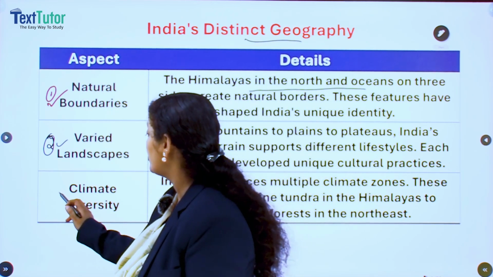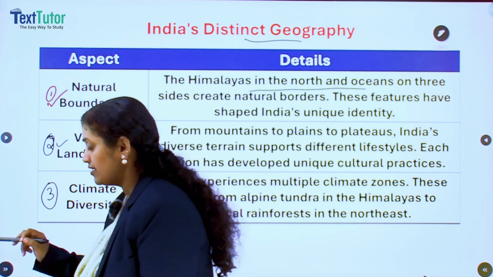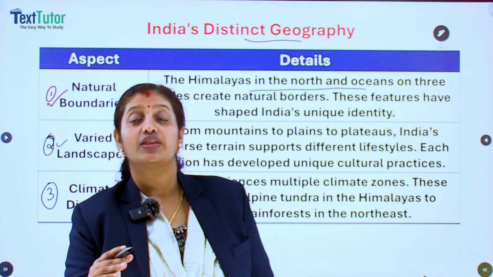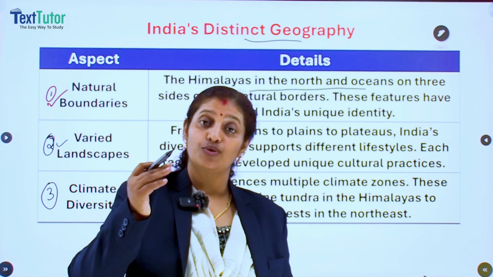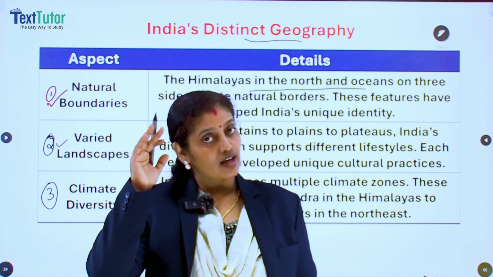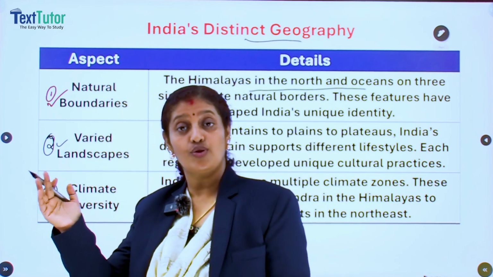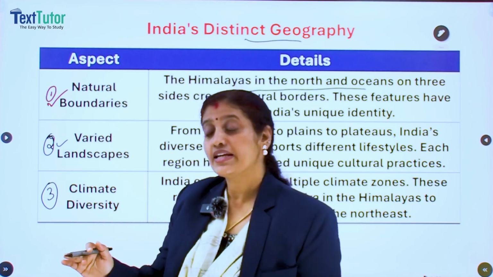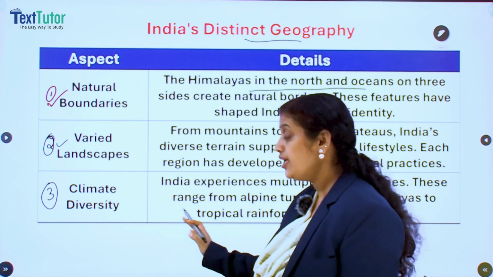And the third one is the climatic diversity. Of course, we know that the climate of different states of India is different. Already I told you in the beginning. What's the difference? Yeah, Kashmir, the cold region, Rajasthan, the hottest region, then Kerala with a moderate climate. So, climatic geography is entirely different.